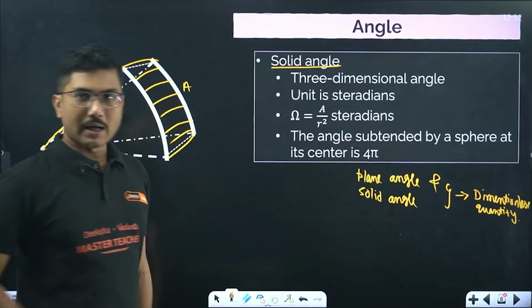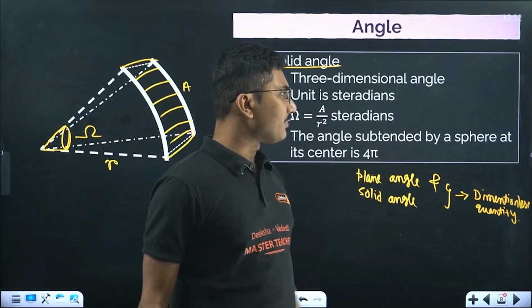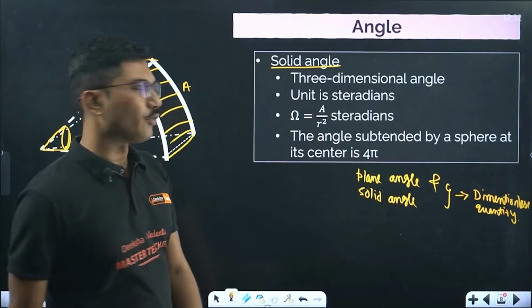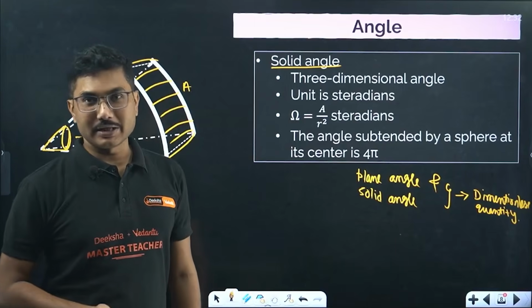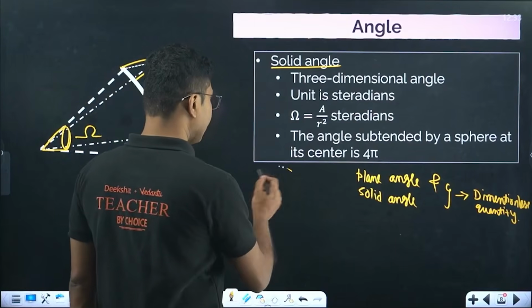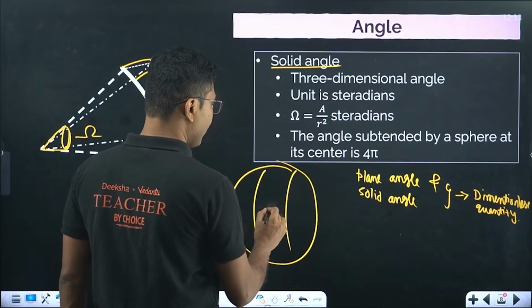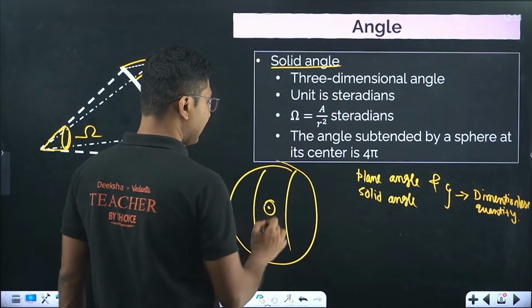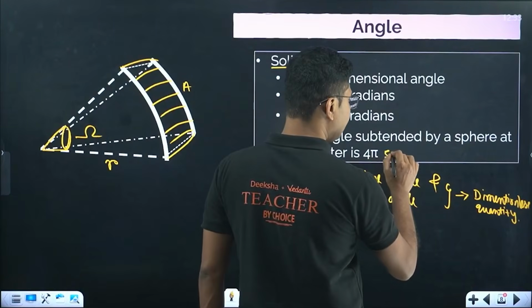Both are dimensionless quantities. The angle subtended by a sphere at its center is 4 pi. So the angle subtended by a circle is 2 pi, and the angle subtended by a sphere is 4 pi. If you consider a sphere and go into its center, the total solid angle that it subtends is 4 pi, and the unit will be steradian.